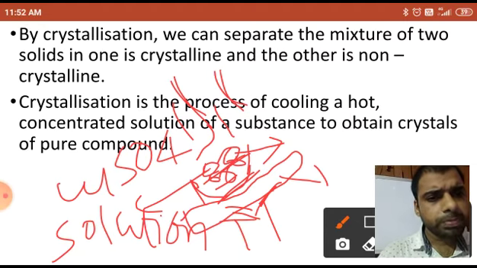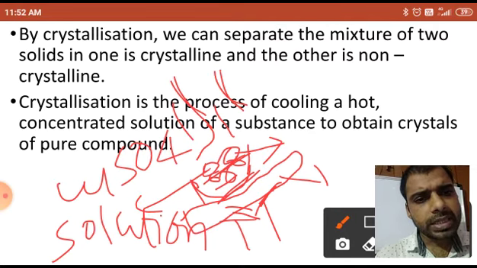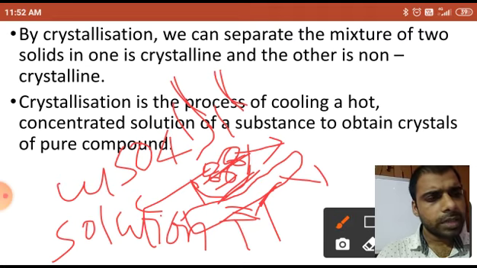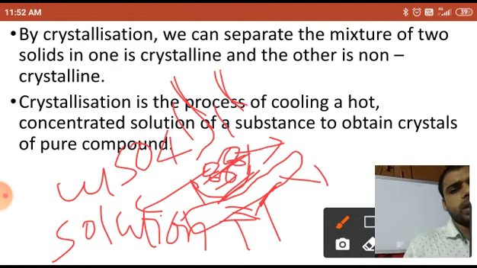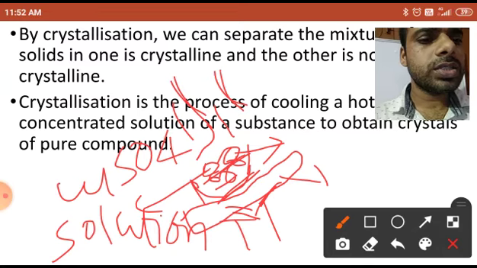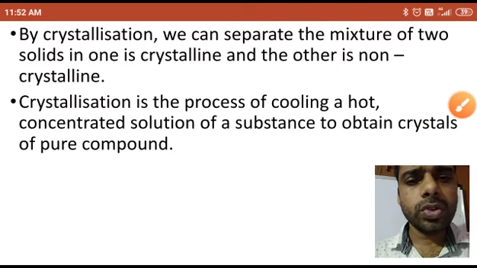That liquid plus non-crystalline solid is known as mother liquor. You will see that crystalline CuSO4 is separated, having a well-defined arrangement, and we will choose that one by one. Copper sulfate can be separated by this process. Okay, dear students? So you should know this thing.